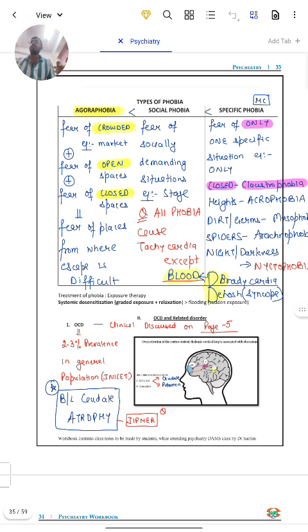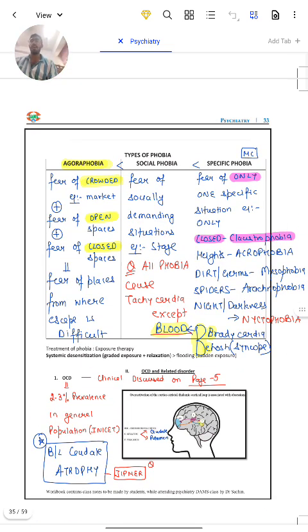So the patient does not want to go to a crowded place. Social phobia: fear of socially demanding situations, for example the stage; a person does not feel good on the stage. And third one is specific phobia: fear of only one specific situation, for example only closed spaces, such as claustrophobia.